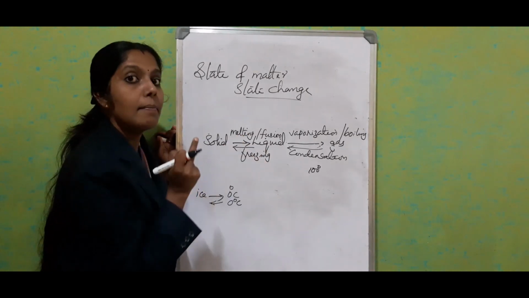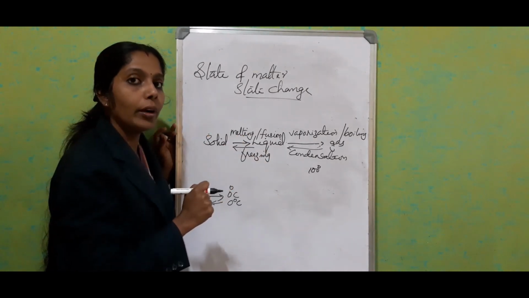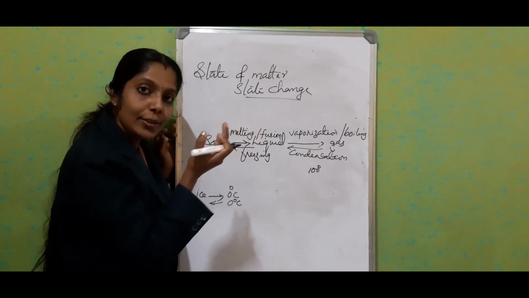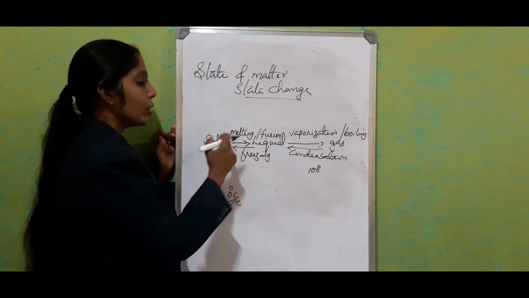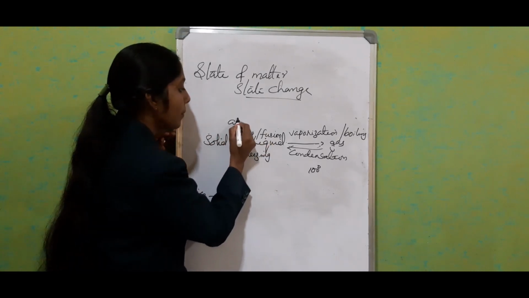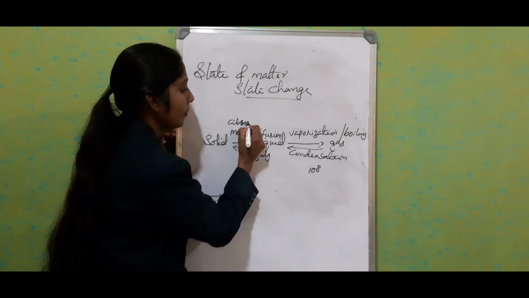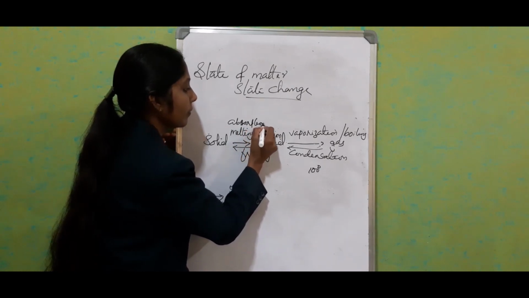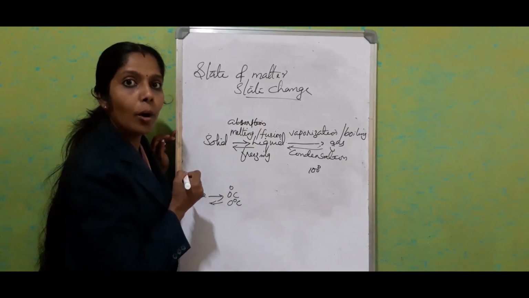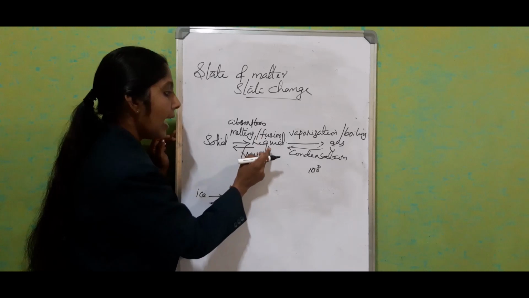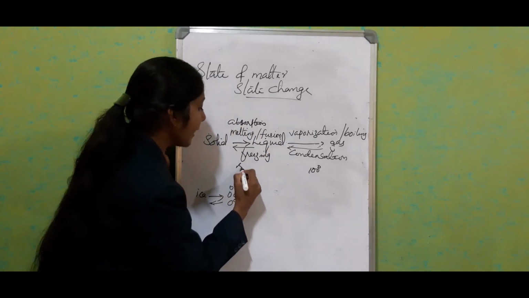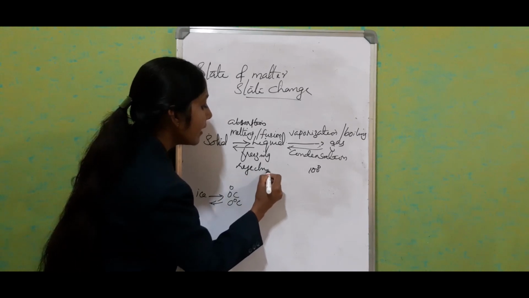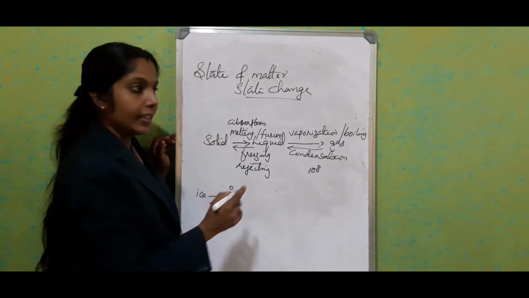The process melting. During that time, what happens? The solid has to absorb heat energy from the surrounding. So what is happening? Absorption. Okay, absorbing heat energy. And liquid to solid, it is rejecting heat energy. It is rejecting heat energy.